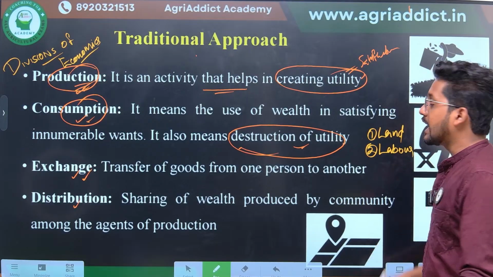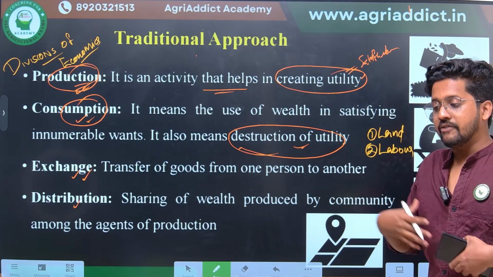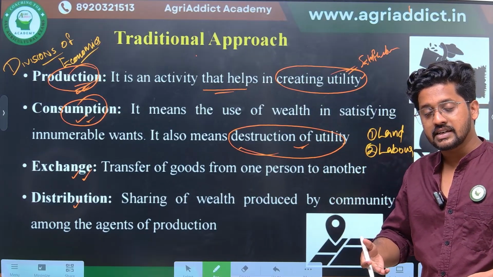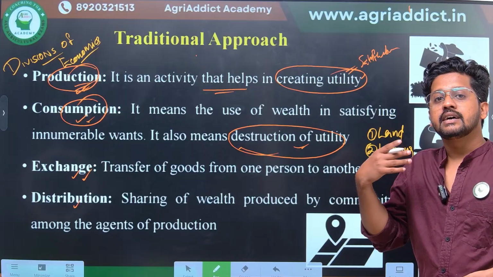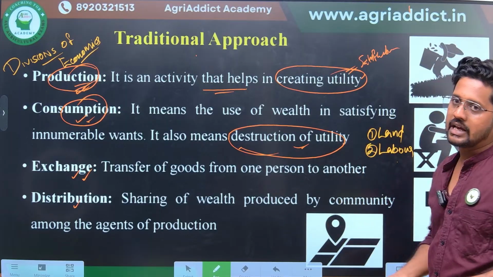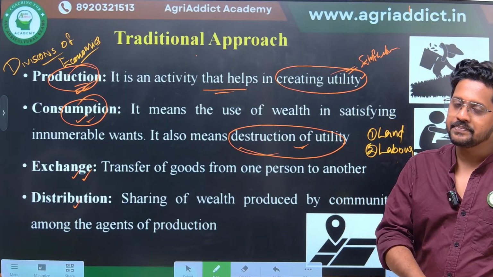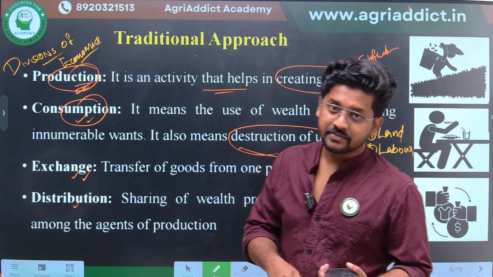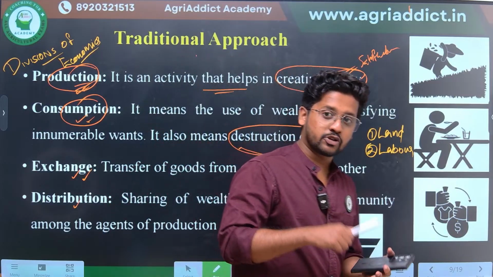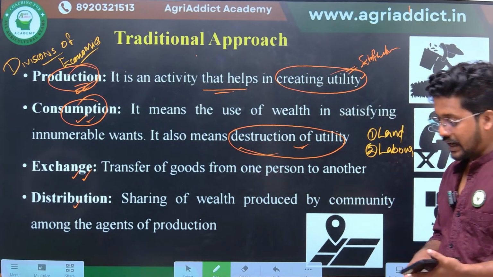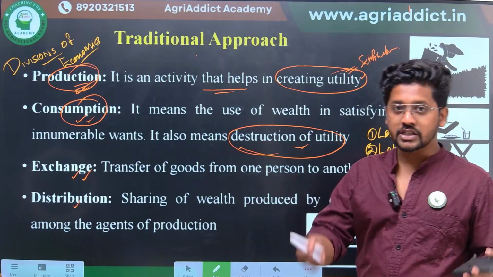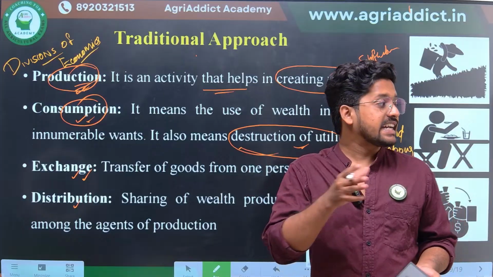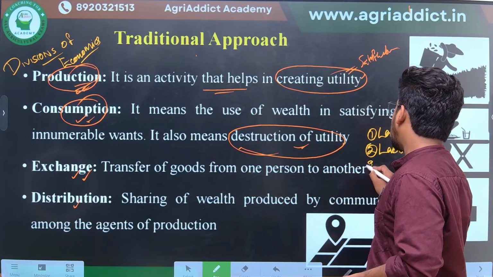This labor can be our own labor, like if I am working on it, it's my own labor. But if I am hiring some workers to do the work, then that can be hired labor, right? So different kinds of labor would be used. Land is there, labor is there, then another thing is also needed, right? Seeds should be there, fertilizer should be there, pesticides should be there, irrigation should be there, machineries, implements, all those things should be there in order to make the production process a success. That can be considered as the capital.